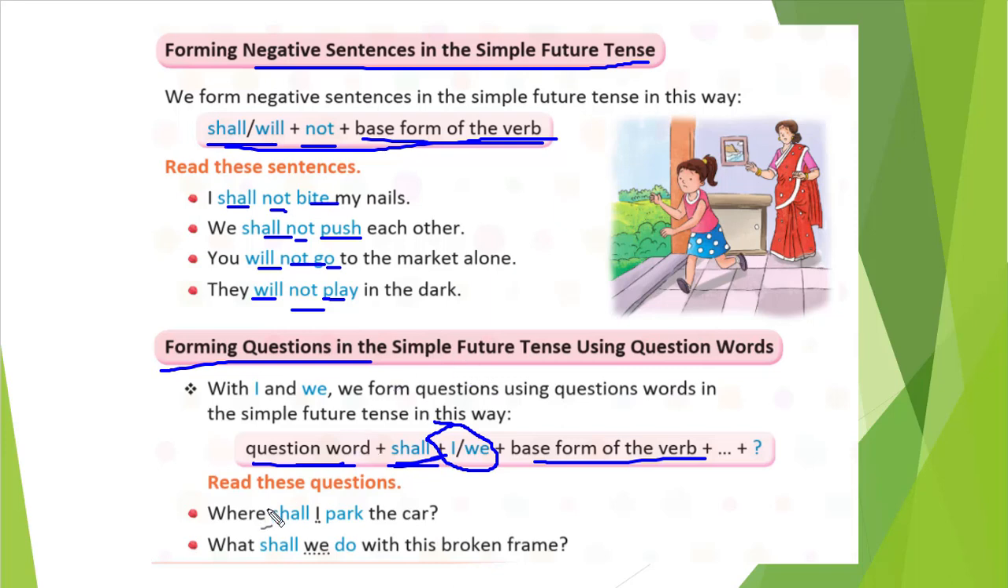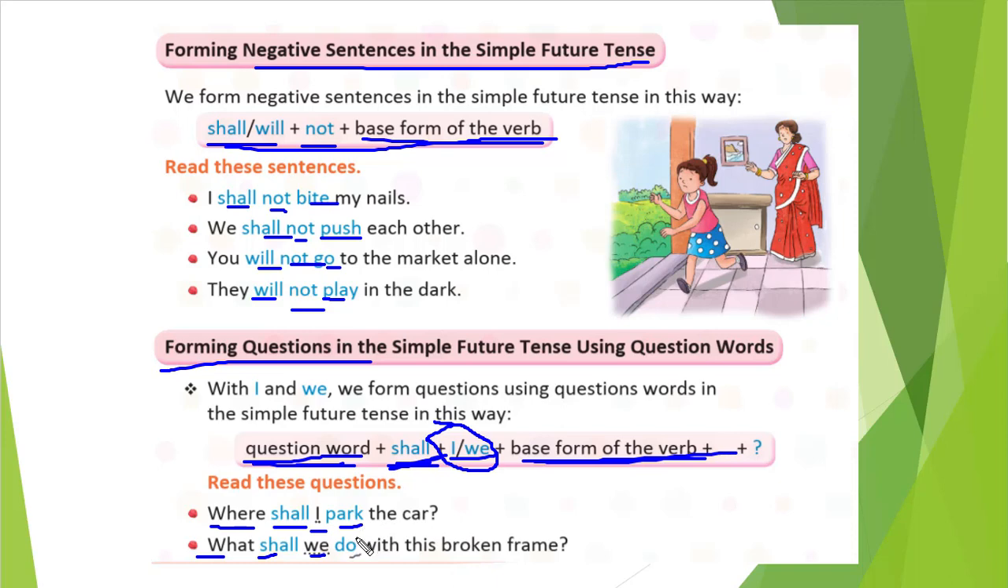If you want to see an example here, the question word, so where is the question word, right? After that we will write shall. So here shall is written. Then we will write I or we. You can see here I, here we, shall, and what is there? Question word, where and what. Shall, I and we. Then we will write the base form of the verb.